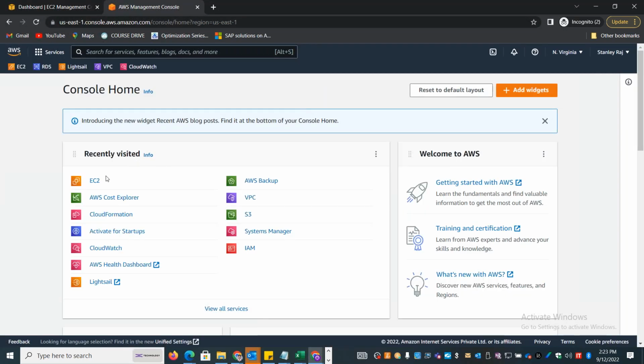And here you can see the list of product services. Okay, so today in this session we'll discuss about EC2 and Lightsail.